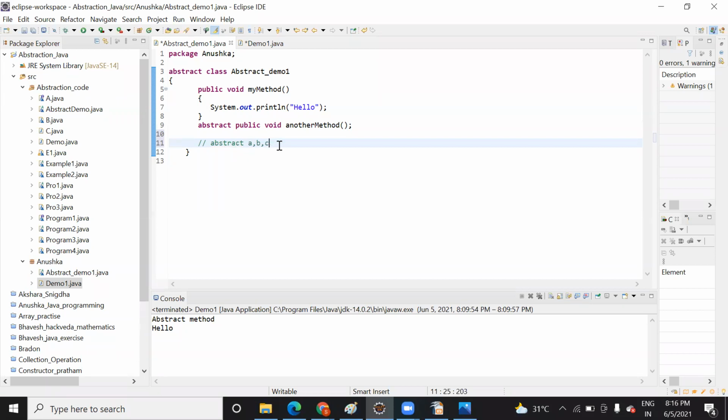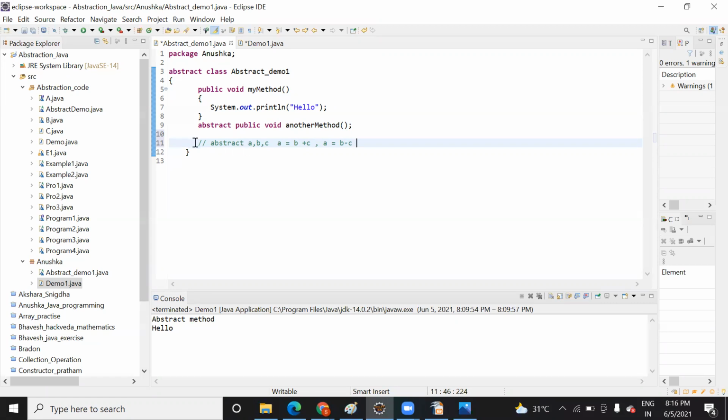Okay, so suppose Anushka is doing arithmetic: A is equal to B plus C. Similarly, there is one more girl, Anu, who is going to implement A is equal to B minus C. Similarly, there is one more who is going to implement B into C, B divided by D, B mod D, or anything like that.